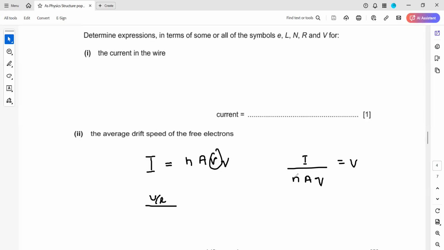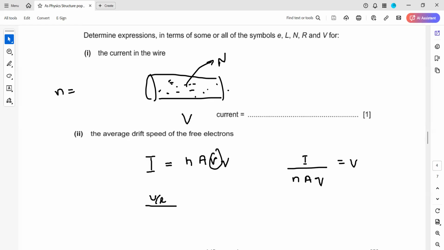What about N? N is the charge density. And how to work out the charge density? Let's say capital N is the total number of charges, and V will be the total volume. So what is the value of n?